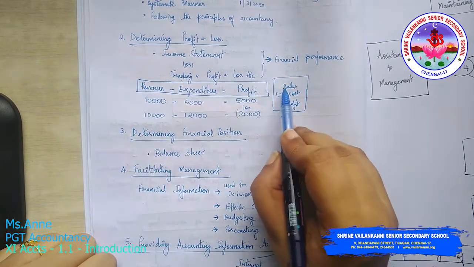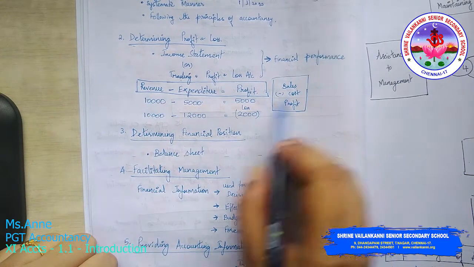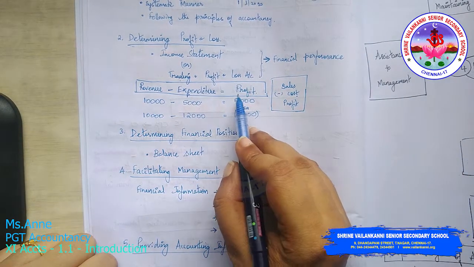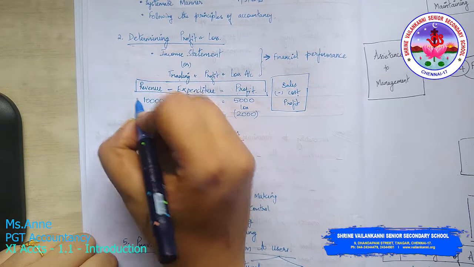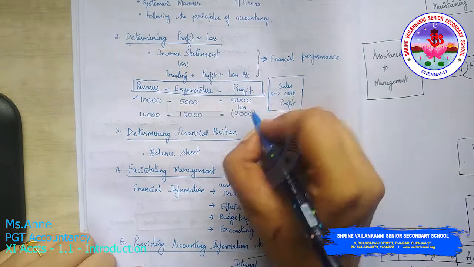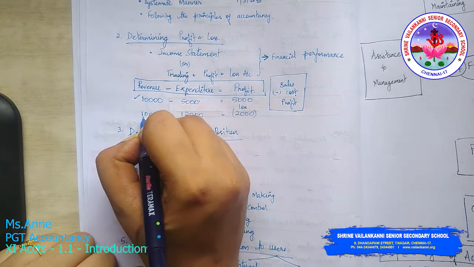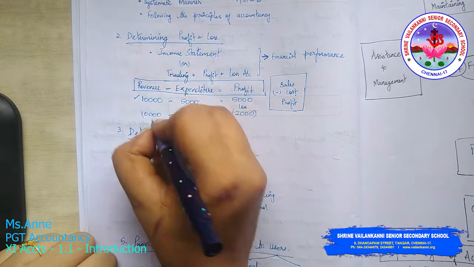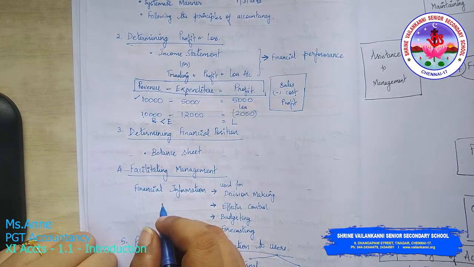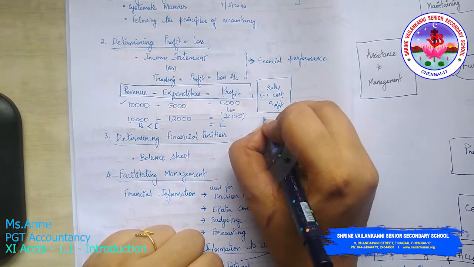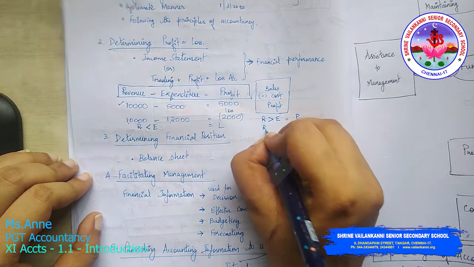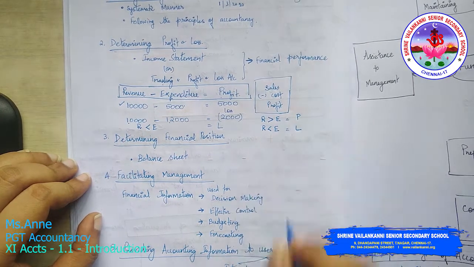Revenue is nothing but sales. Expenditure is nothing but cost. Profit is your profit. So suppose for example you have 10,000 as your revenue, expenditure comes to 5,000, your profit will be 5,000. Now revenue is 10,000 but expenditure is 12,000. Here revenue is less than expenditure, so you get a loss. Now I want you to remember this: if revenue is more than expenditure, then it is a profit. If revenue is less than expenditure, then it will be a loss.